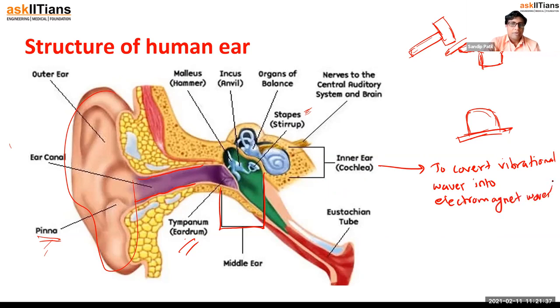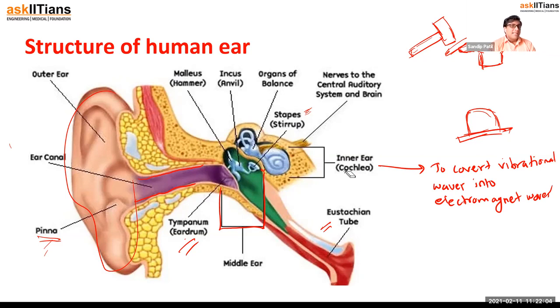Then these waves will be transferred by the tube to the brain, and then the brain will understand, yes, that sound is there. So as I said, vibrations are only up to the middle part. The inner ear is going to convert those vibrations into electromagnetic waves, and those waves get transferred to our brain, and then the brain will analyze that there is some sound coming.